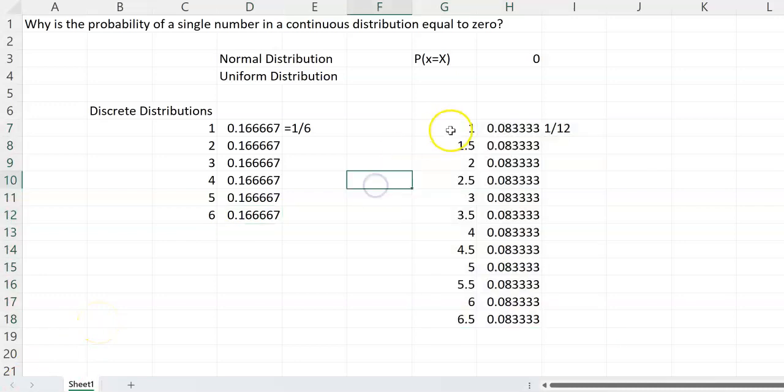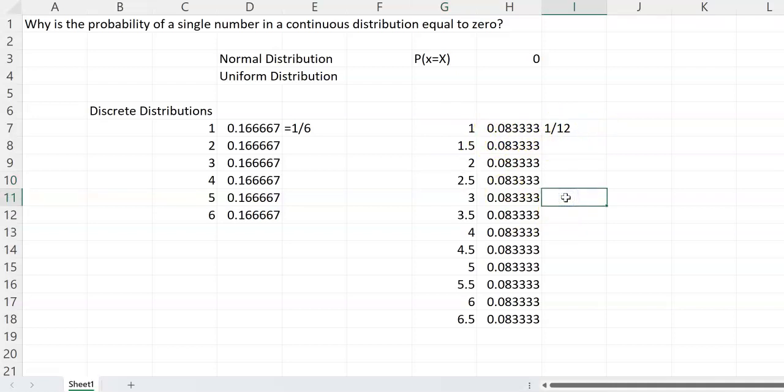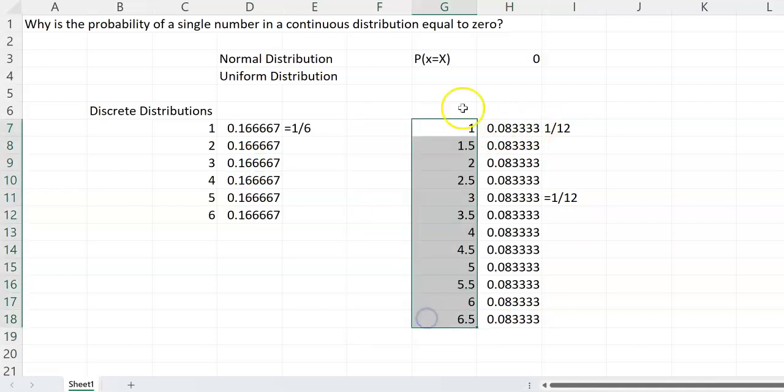Now let's say we have a dice that has 12 sides. So one side has 1, one side has 1.5, 2, 2.5, 3, and so forth. If it's a fair dice and I roll it, the probability of getting a 1 is going to be 1 over 12, or 0.08. The probability of getting a 3 is also going to be 1 over 12. If you notice the difference between these two probability distributions, as I increase the number of observations within the discrete distribution, the probability gets smaller.